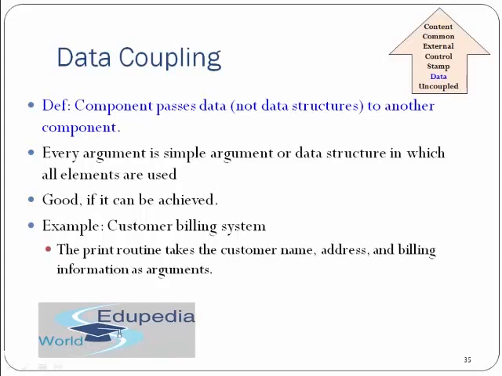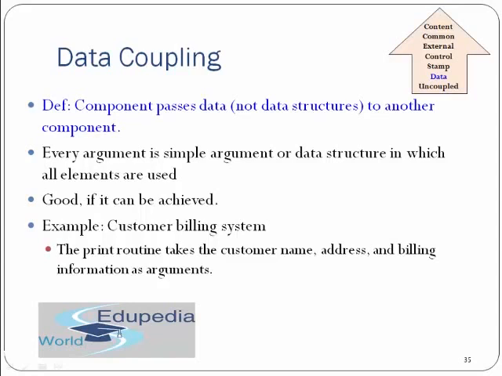If you do too much data coupling and it creates a mesh, then it is difficult, because the customer name could be accessible by 10 different points and they can also modify the customer name. Then it is not a good example, because in that case your data may become inconsistent. But if they are just reading the customer name and no one has the right to modify it, then it's fine.